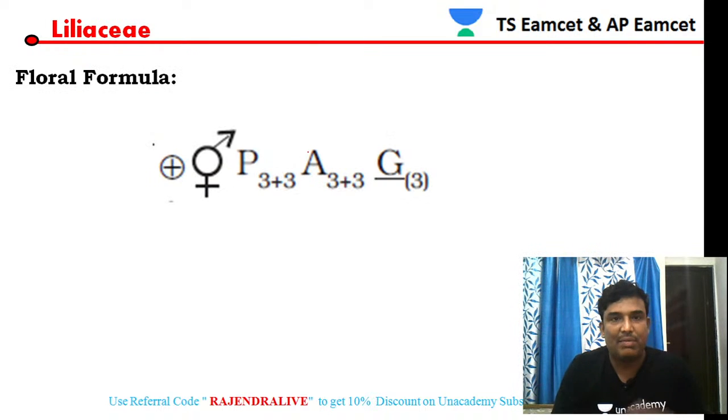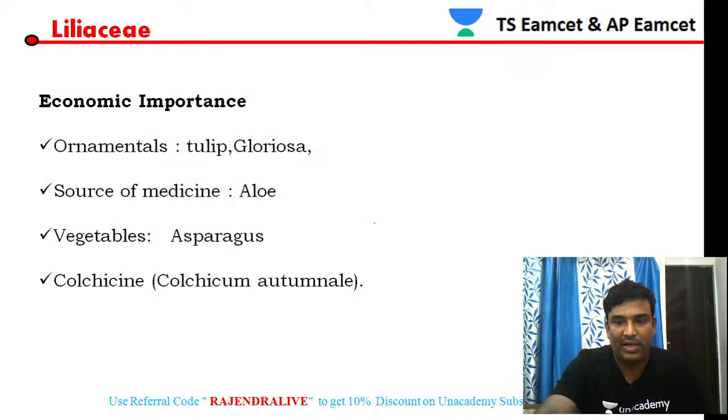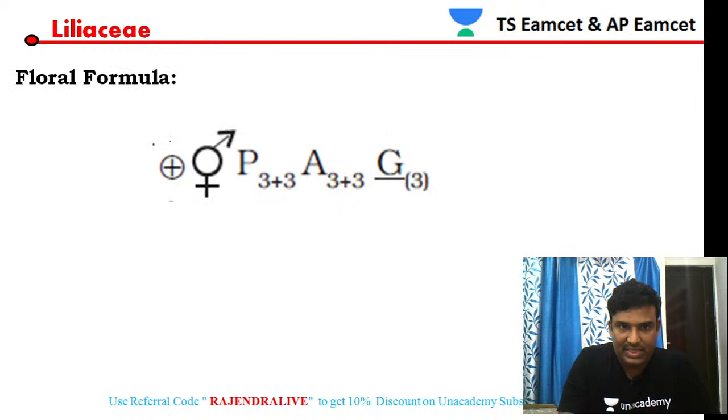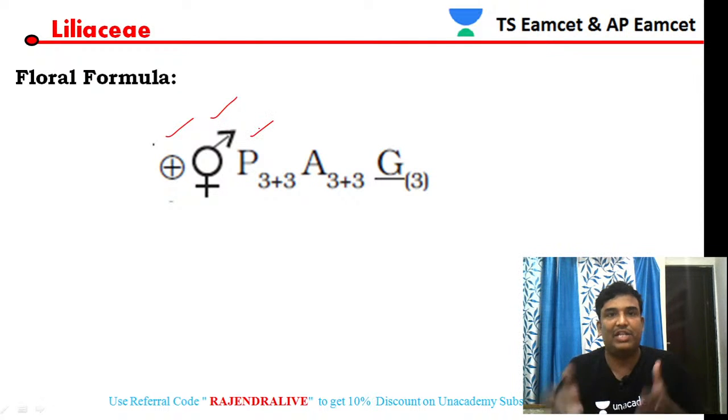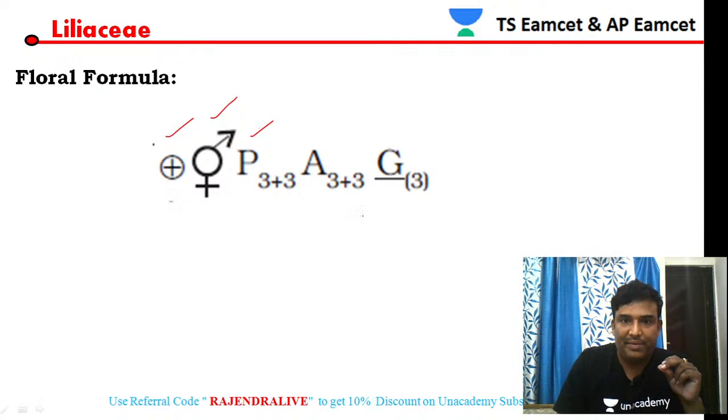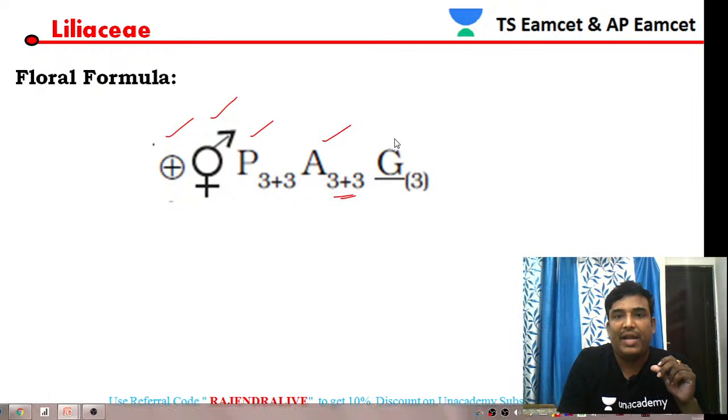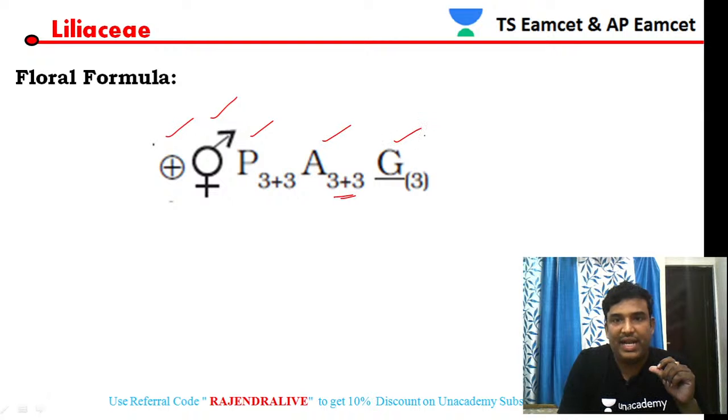Then let us discuss the floral formula. This symbol indicates that it is an actinomorphic flower. Then this is bisexual. Then perianth, we already have discussed perianth. So 3 plus 3 arrangement. The perianth is in whorls, 3 plus 3 arrangement. Then androecium is also 3 plus 3, and gynoecium is also tricarpellary. So it is tricarpellary.